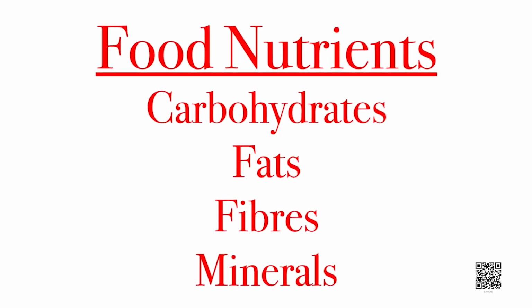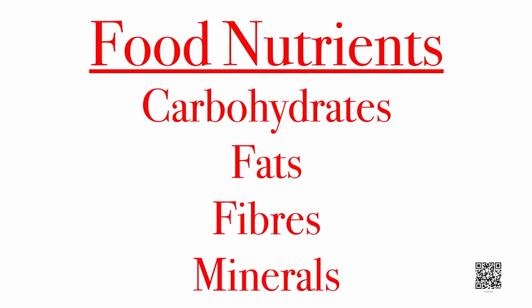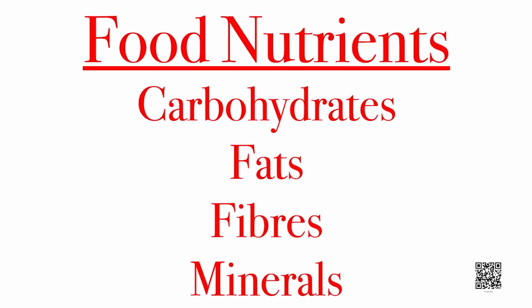Now, the nutrient requirement of animals includes the intake of nutrients, the mode of intake of nutrients, and the processing or utilizing of those nutrients in the body. Some of the nutrients are carbohydrates, fibers, fats, proteins, and minerals. All these components are very complex substances, and these cannot be absorbed or utilized by our body in such form.